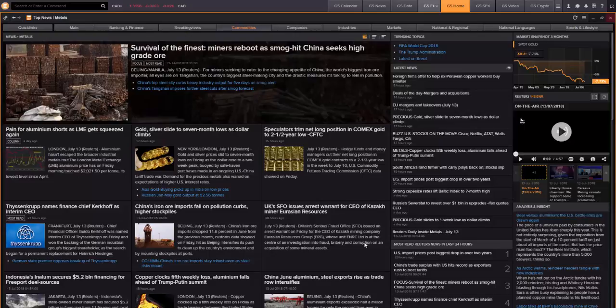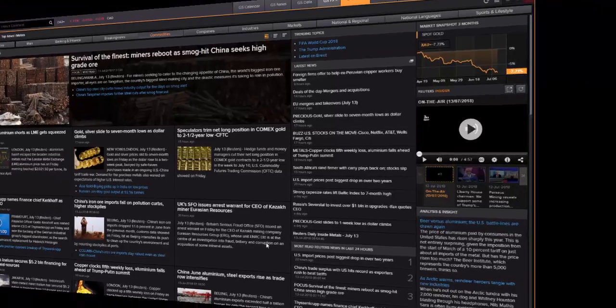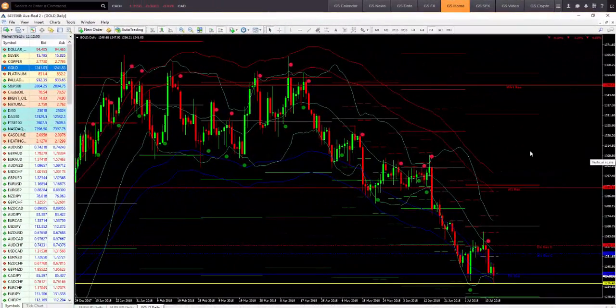So we have seen a significant decline in prices last week, and that was really fueled in part by the escalation in the trade war between the USA and China, and that has caused overall strength in the dollar, and we've seen a number of commodities sell off against the US dollar over the last week. So let's have a look at that on the charts and how the trade wars are currently impacting commodities, and more specifically the metals.